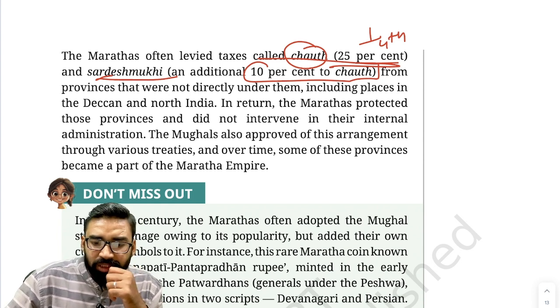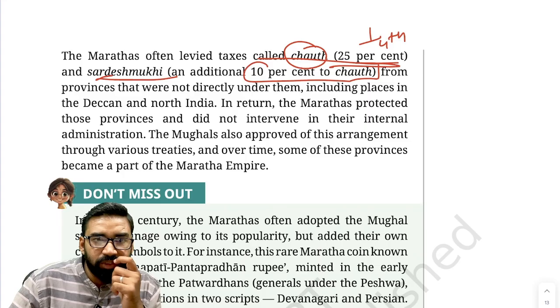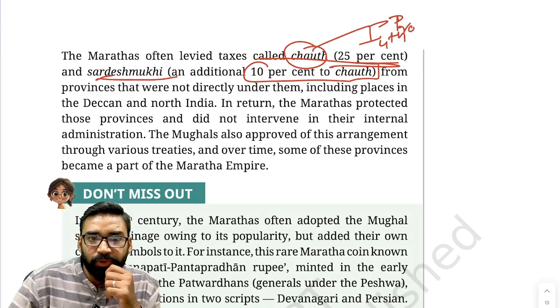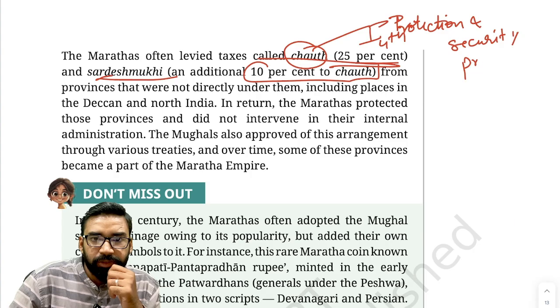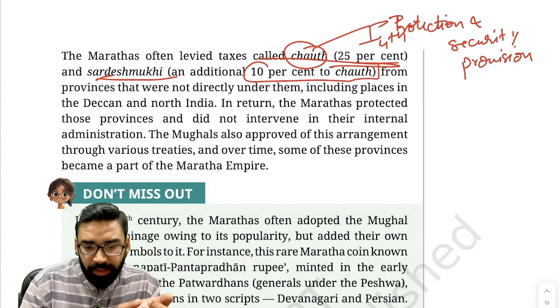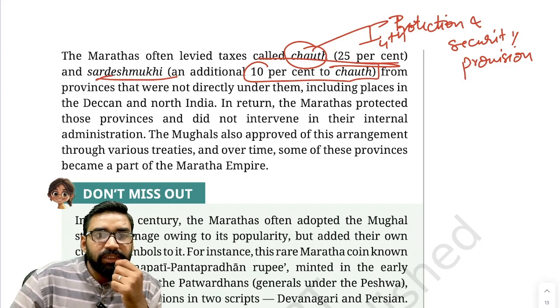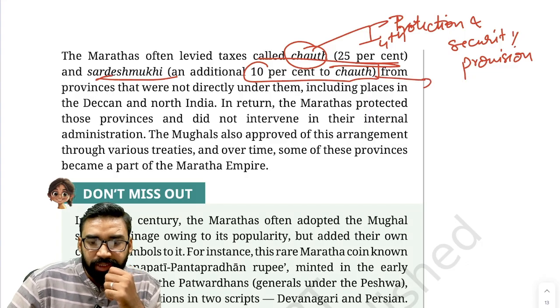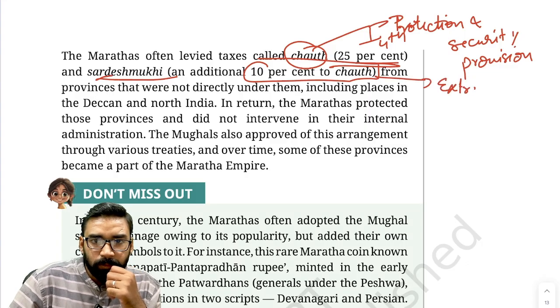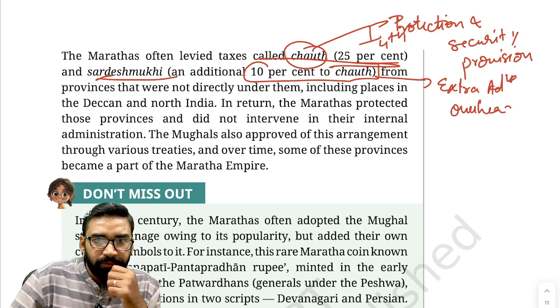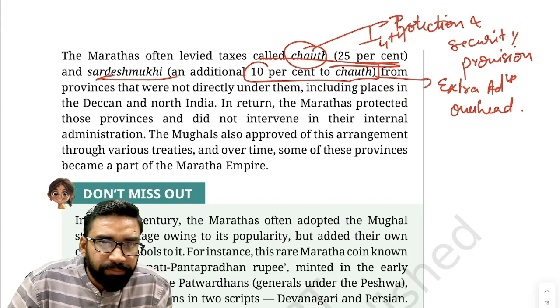Fine. Chauth was like protection and security provision. Chauth is taken from the neighboring kingdoms as protection money, so that Marathas will not plunder their region. Clear? This Sardesh Mukhi was extra administrative overhead. Fine. These things were there.